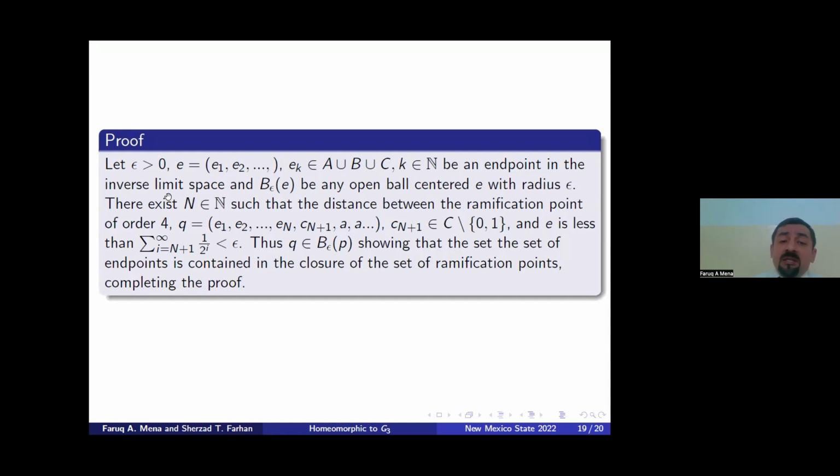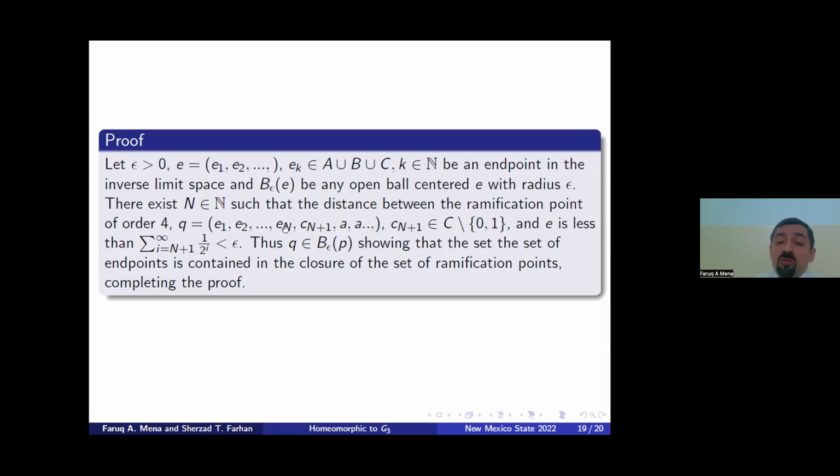It's easy to see there exists a natural number such that the distance between the endpoint that we have and the ramification point of order 4